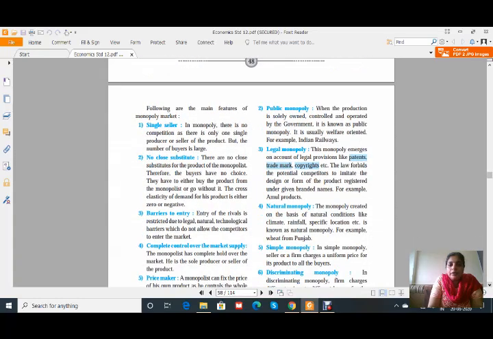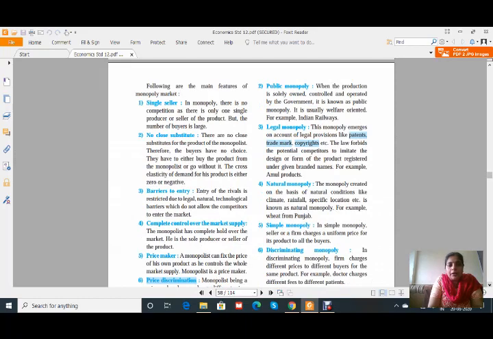Now we will see the features of the monopoly market. The very first feature is single seller. In a monopoly, there is no competition as there is only one single producer or seller of the product, but the number of buyers is large. As I already told you, in a monopoly buyers are so many, but the seller is only one, that is single seller. The second is no close substitute.